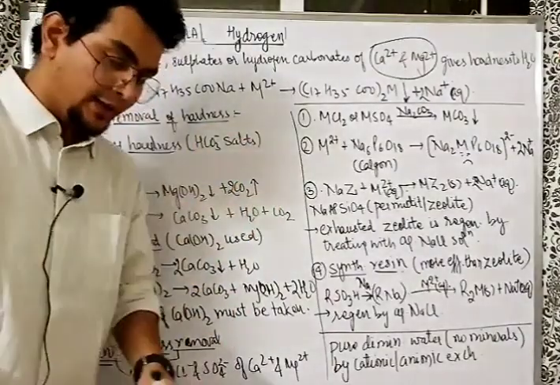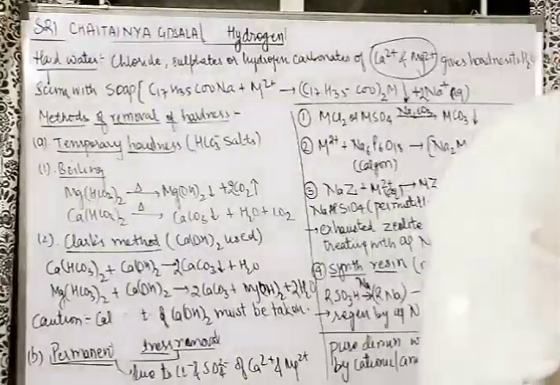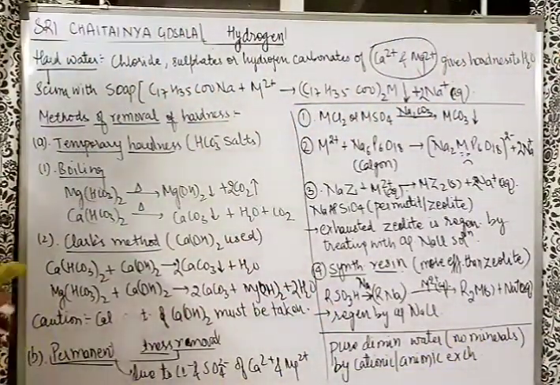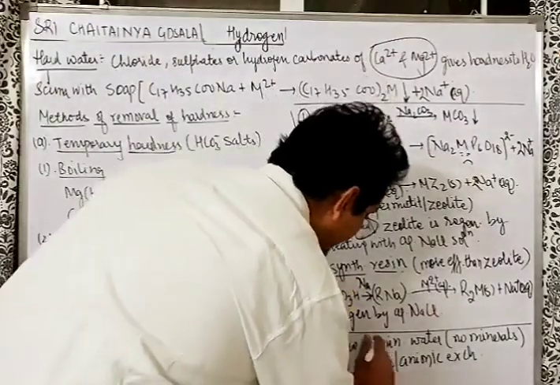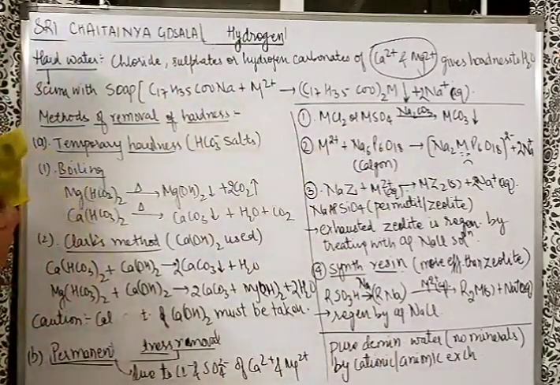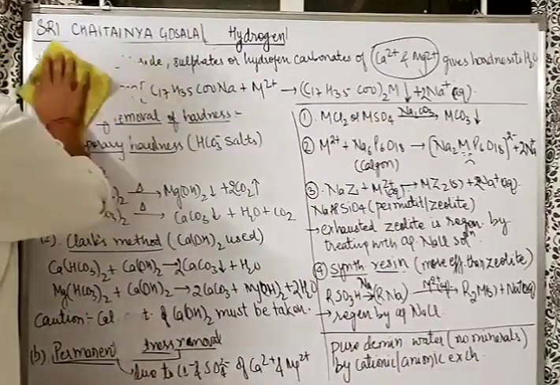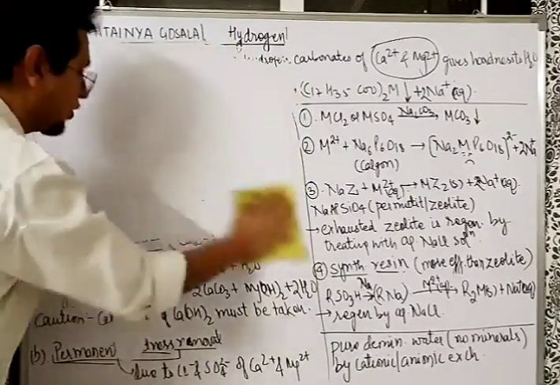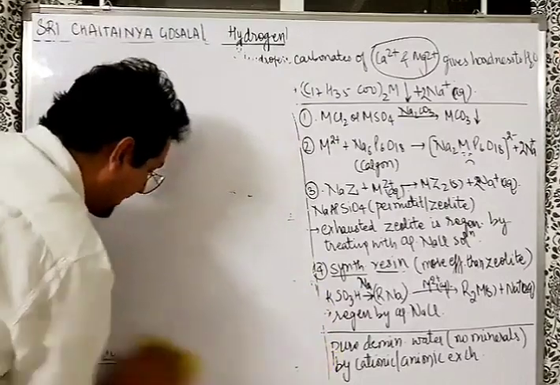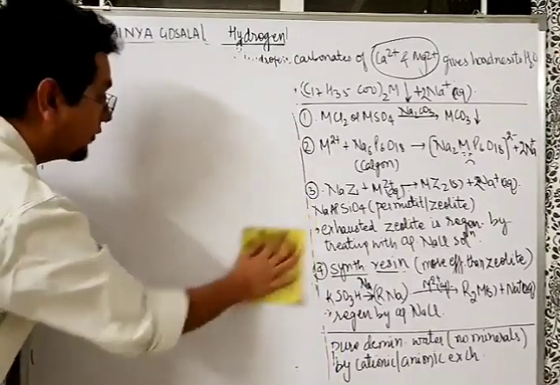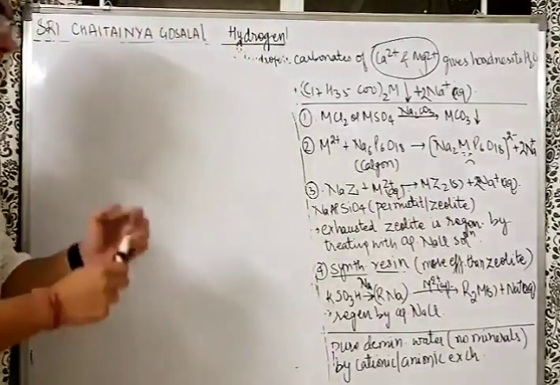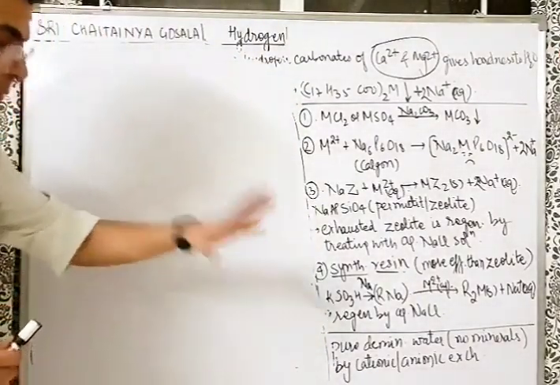One more method is there in the synthetic resin method, and in that method we have to understand what we do. Firstly, what we get is purely demineralized water. So what is demineralized water? Simple. Demineralized water means water without any soluble salt. So how do we get demineralized water? How do we remove all the minerals from the water? That is by the ion exchange mechanism that we follow here.